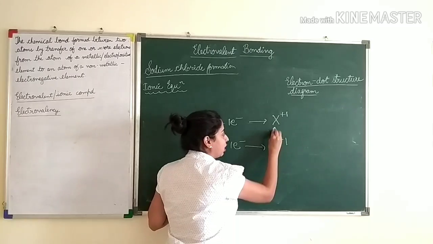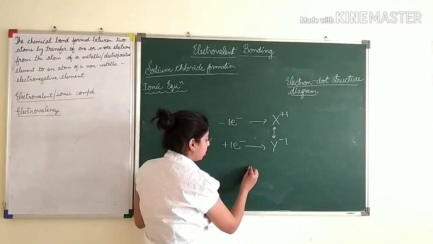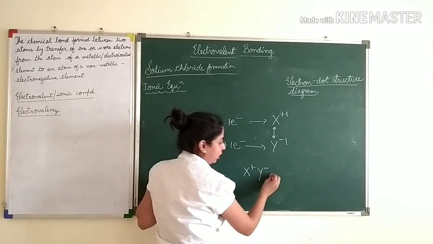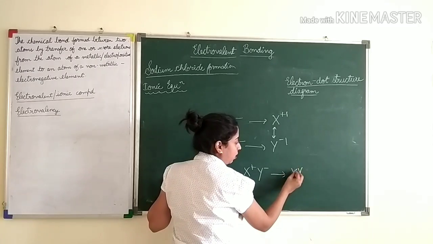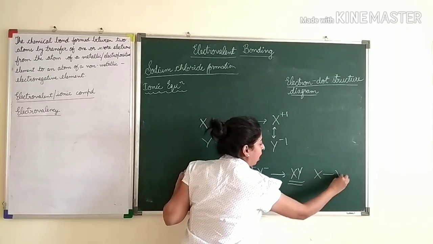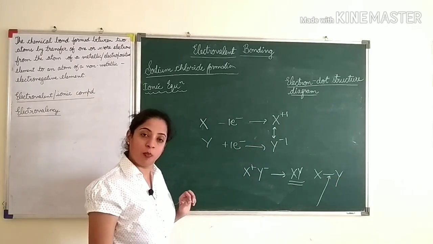Now there is an attractive force between them. X plus and Y minus are attracted towards each other, they form this compound XY, and this bond between X and Y is known as electrovalent or ionic bond.